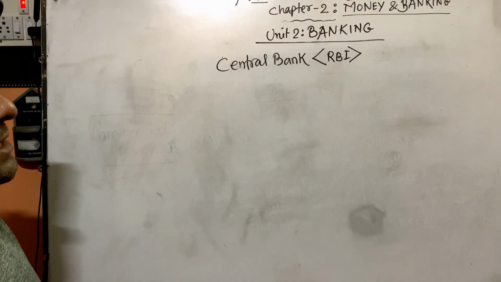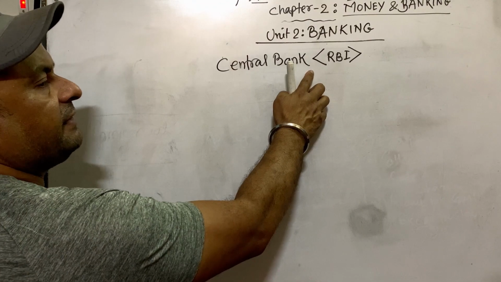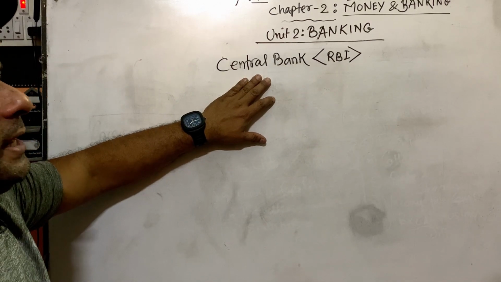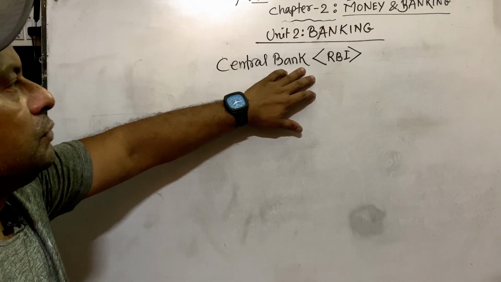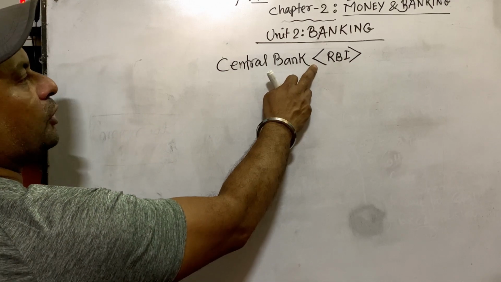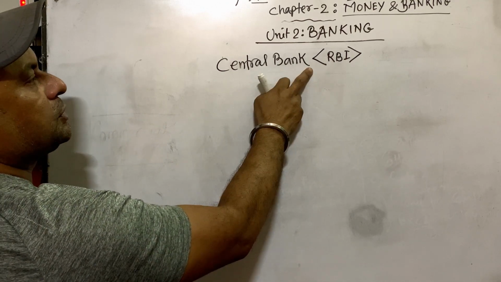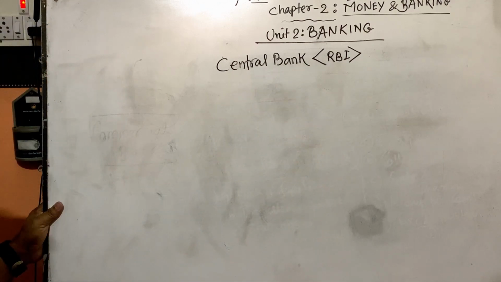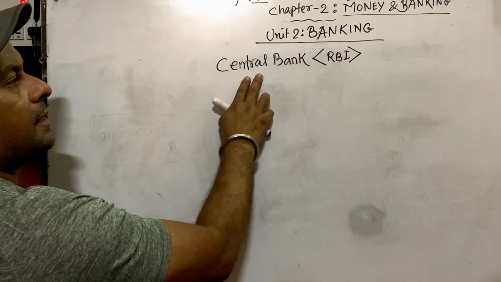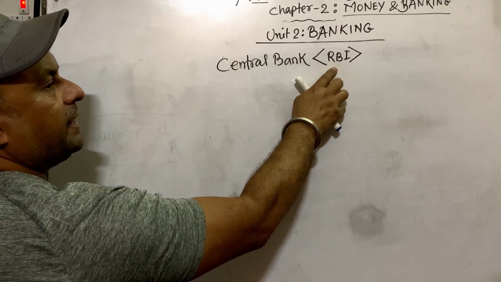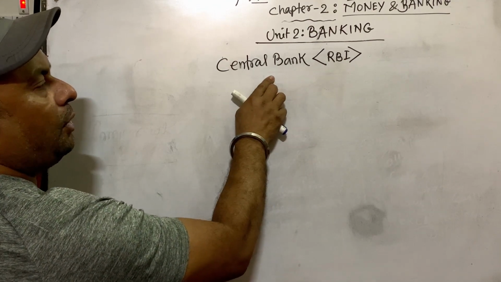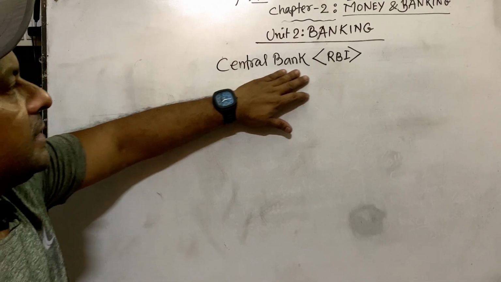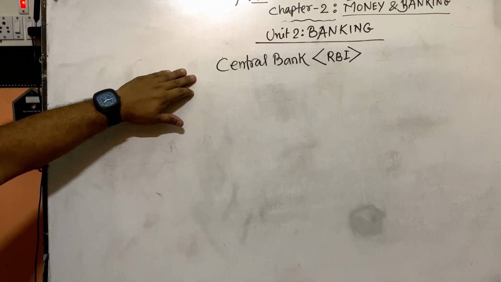Second part is central bank. Central bank's main activity is what? In every country there is a central bank whose main function is to look after all the financial and monetary system of the country, and also control the activities of the commercial banks and other financial matters of the country. In India, the Reserve Bank of India is the central bank which looks after all the banking and financial activities of the country. Generally, the central bank is controlled and governed by the government of the country.